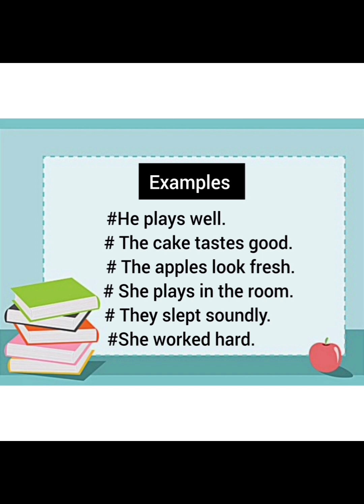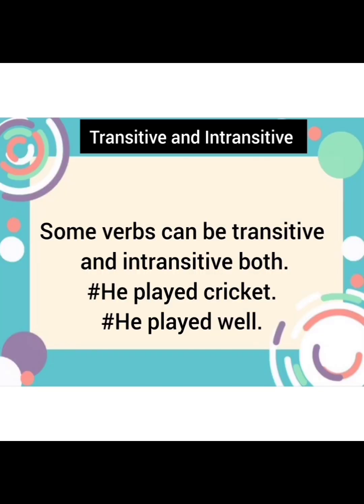Now, some verbs can be both transitive and intransitive. For example, there is a verb played. He played cricket. Here, he is the subject, played is the verb, and cricket is the direct receiver of the action, or a direct object upon which the action is done. In this case, played is a transitive verb. He played well. Now, in this case, it is intransitive.